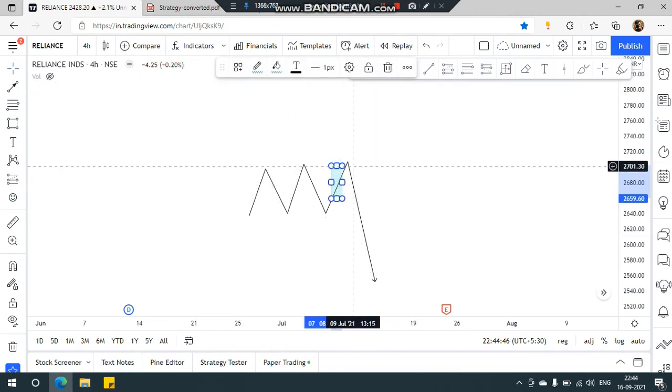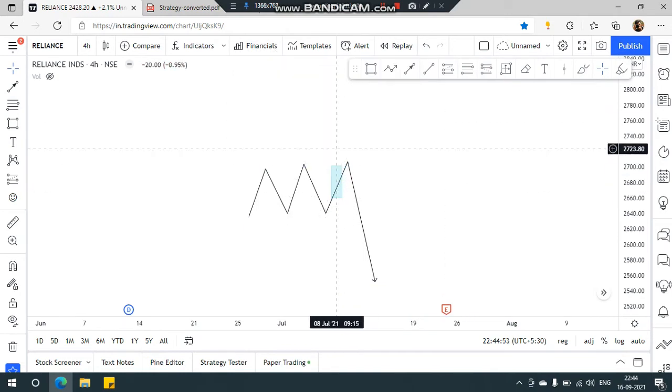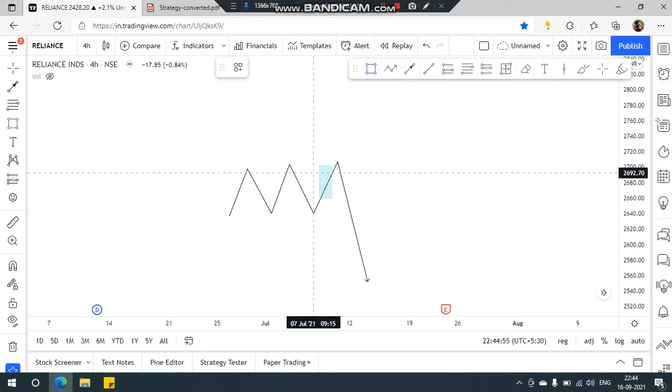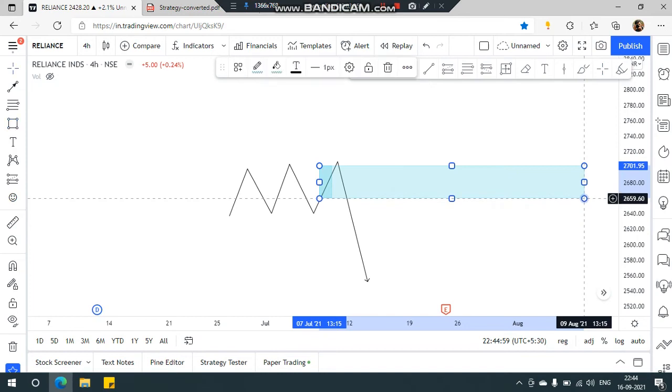Maybe this is a bearish trend, so this will be a bullish candle. In our case we will be marking this candle as our POI, and there's nothing wrong with that.